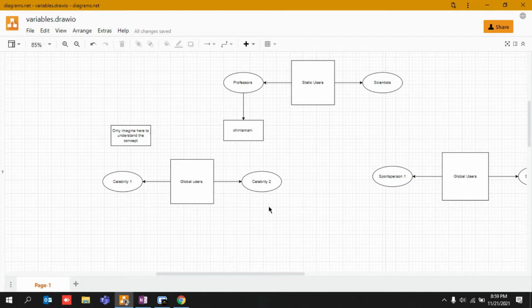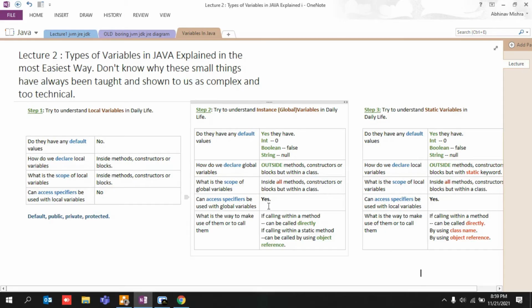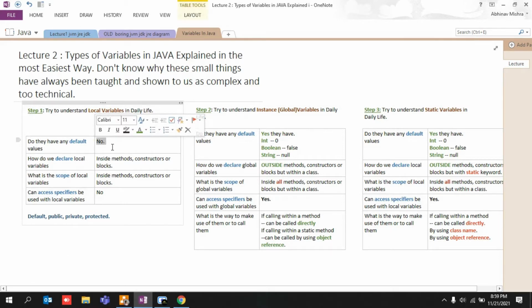Sometimes they call it static and non-static, and the person gets confused. Oh man, what was the static one and why was this local variable called over here? So I'll make you understand. I've already made you understand what local variables are. Just think of a normal localite living in your local area who is jobless. Where can you find him? You can find him inside his own apartment.